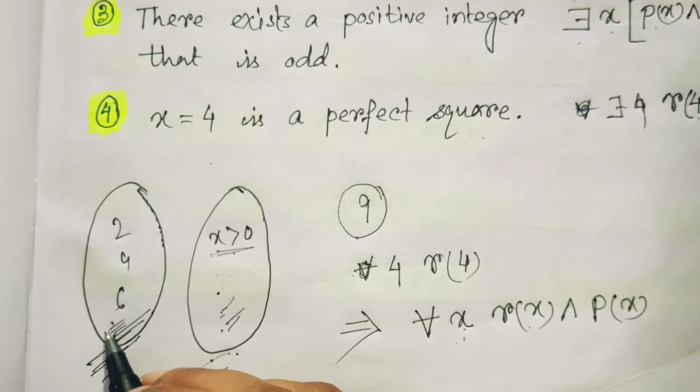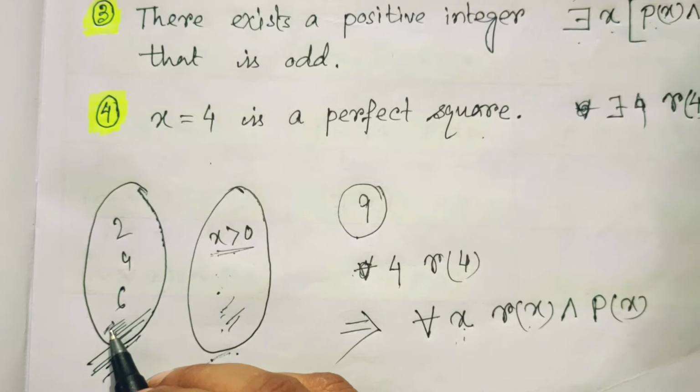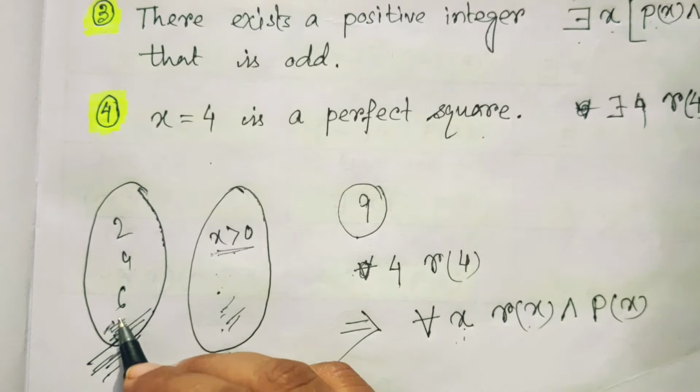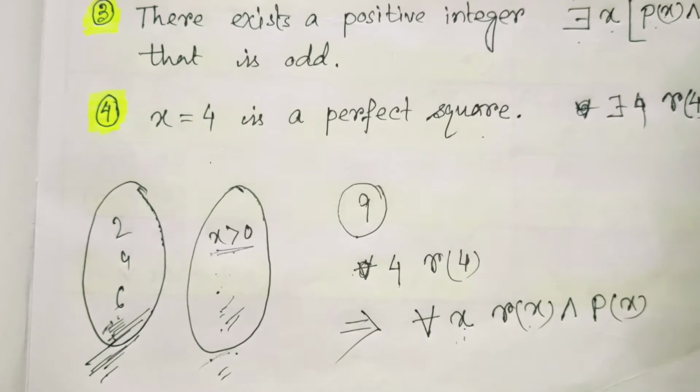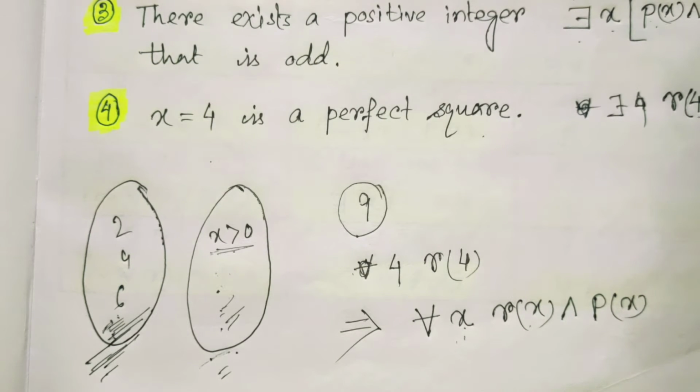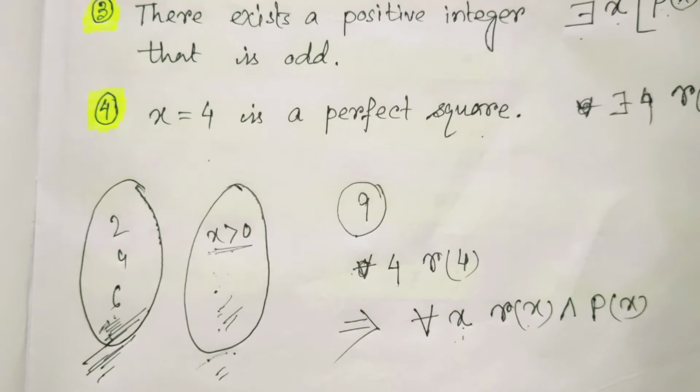But we can say a few numbers exist that are perfect squares and belong to this set. On that basis, we should get some rules of inference for this type of logic. There are 4 basic rules of inference which we should remember for predicate logic and to validate logical arguments with quantified statements.